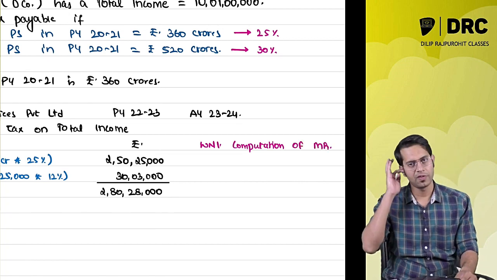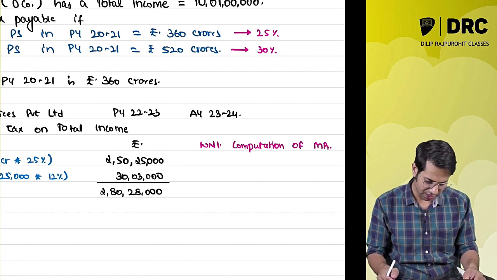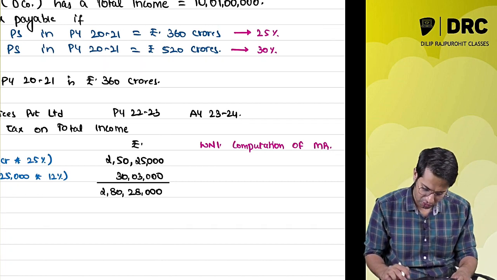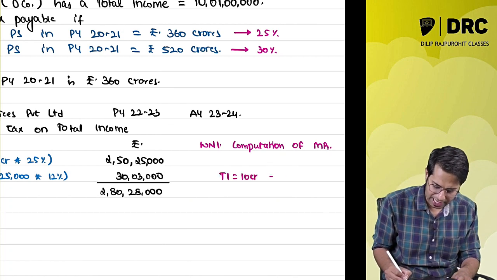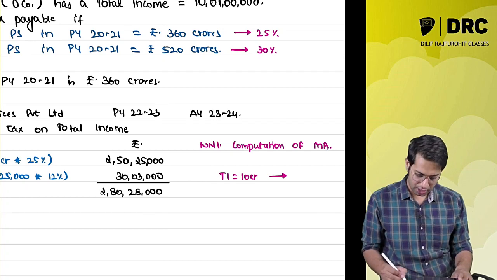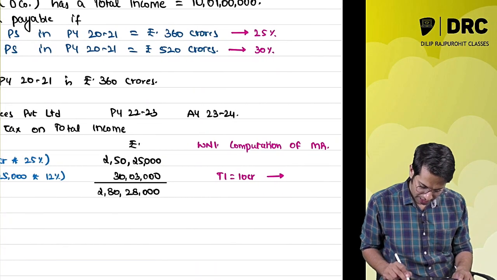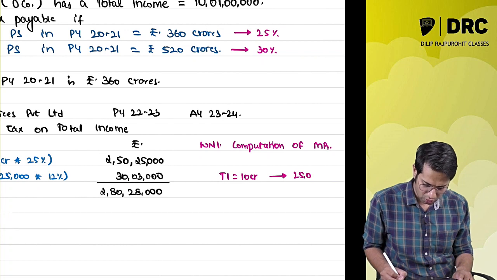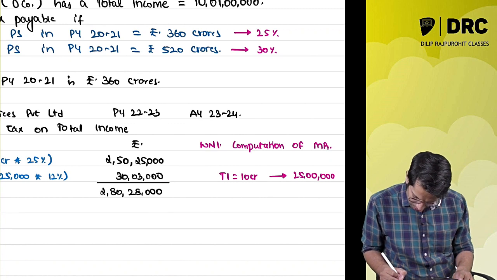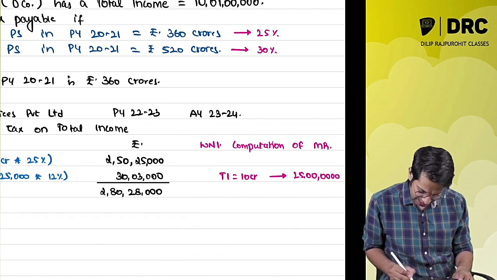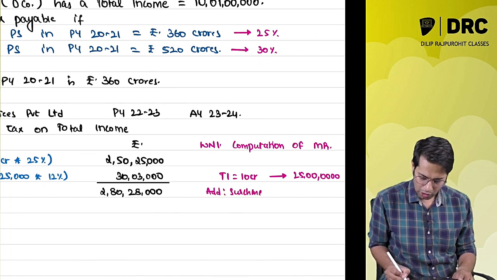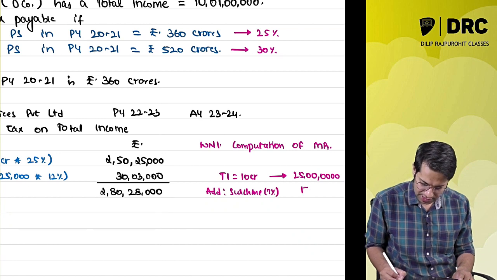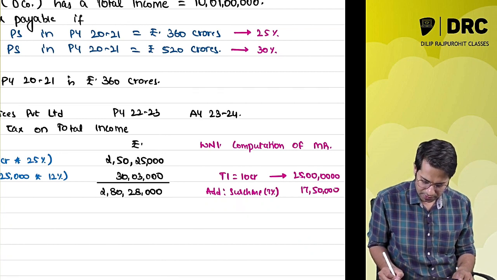computation of marginal relief. Now, if my total income is 10 crore rupees, what is the tax applicable to me, that I should check. Total income 10 crore rupees, tax rate is 25%, so 2 crores 50 lakhs is the tax. Add surcharge. How much surcharge? 7% surcharge, which is 17 lakh 50,000.